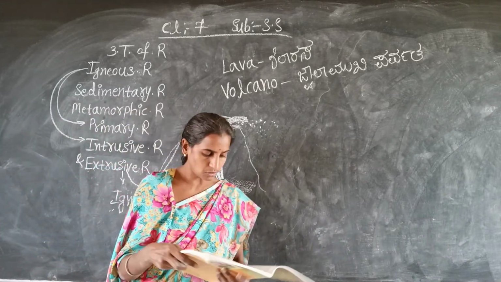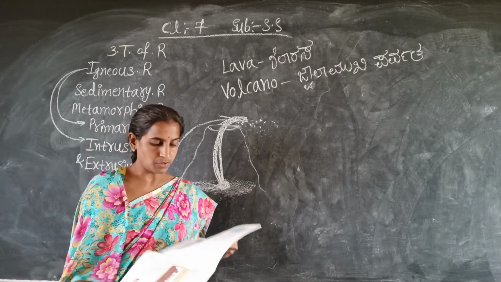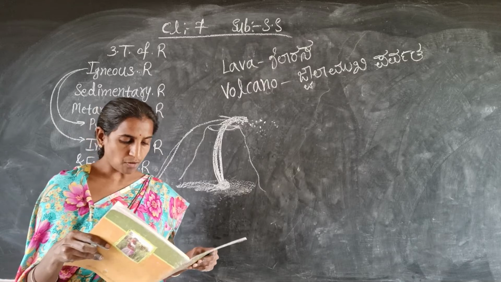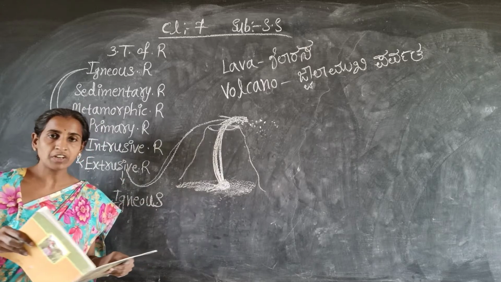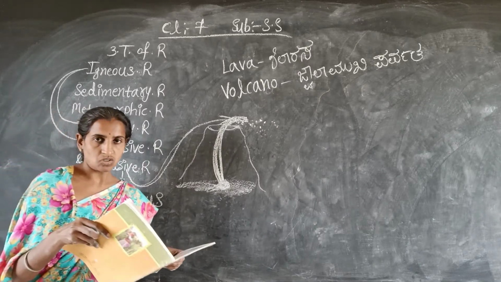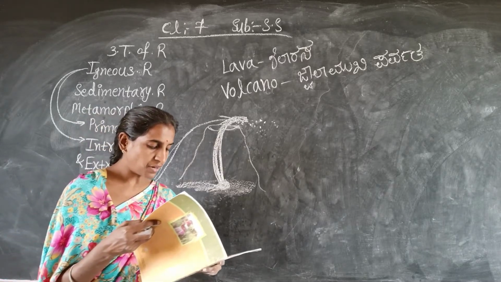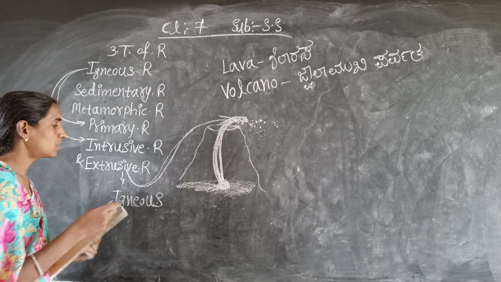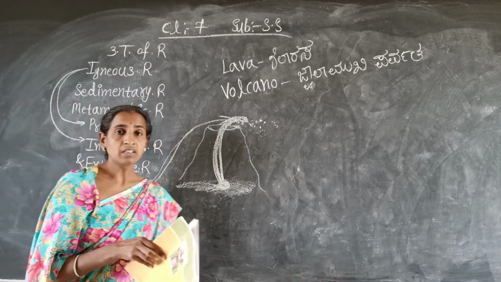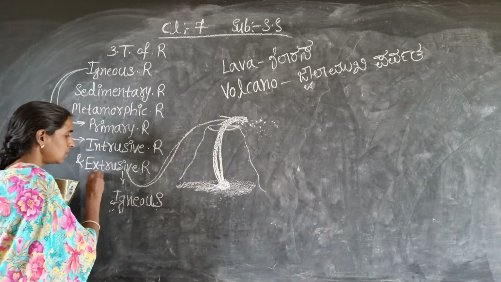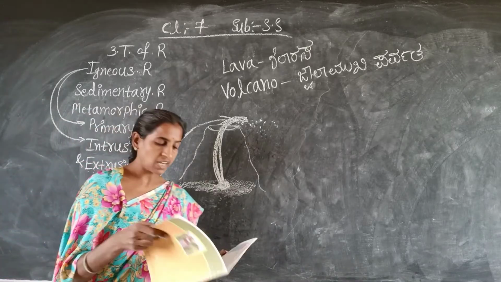So that point you have to remember. You just have to underline that one point. Rocks formed in such a way on the crust are called extrusive igneous rocks. They have a very fine grained structure. Structure means vinyasa. So the extrusive igneous rocks have a very fine grained structure.